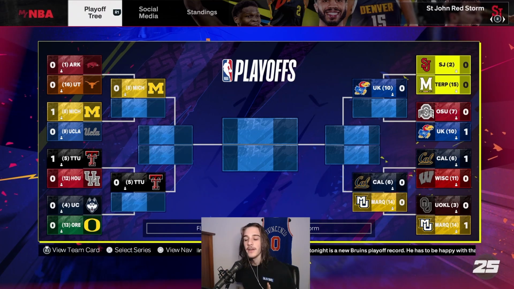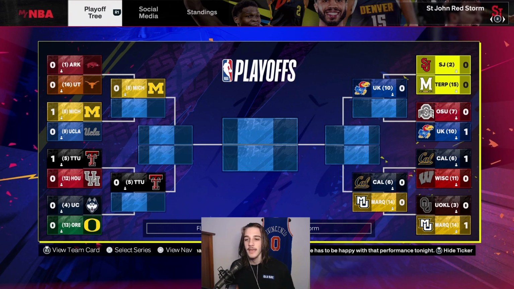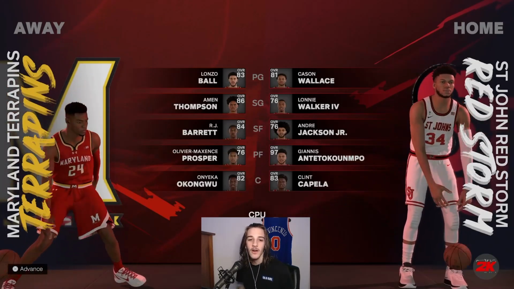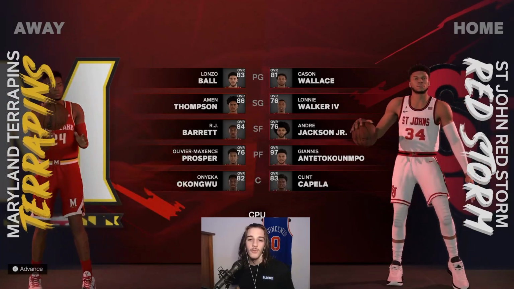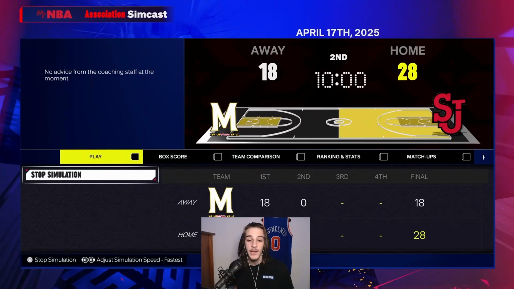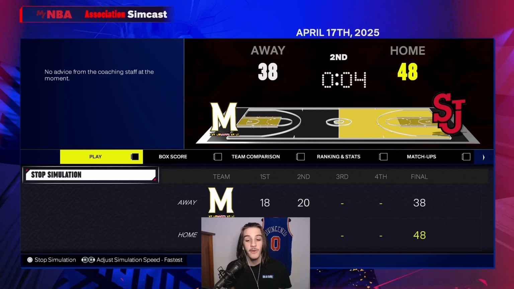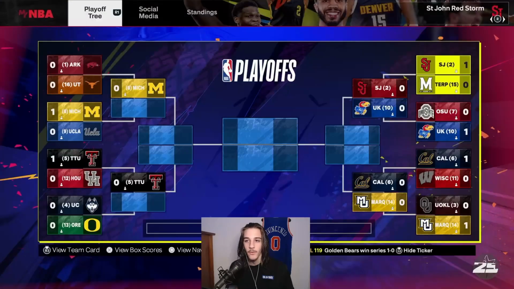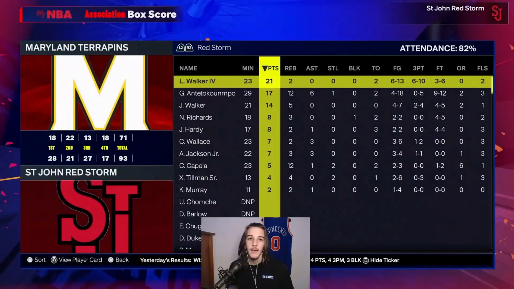Next up, we have number 2 St. John's versus number 15 Maryland. Can we have another upset back-to-back? Maryland has Amen Thompson, RJ Barrett, and Lonzo Ball, while St. John's has Giannis. Number 2 going down would be pretty crazy, but they come out striking very hard in the first quarter, and it looks like they will not be the second upset of the video, and they will be number 15, Maryland.